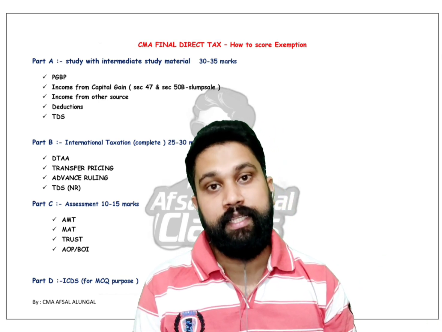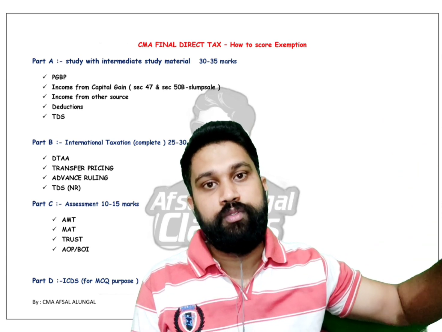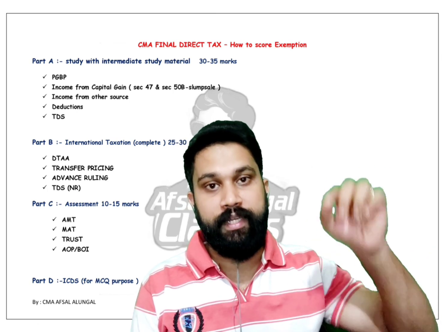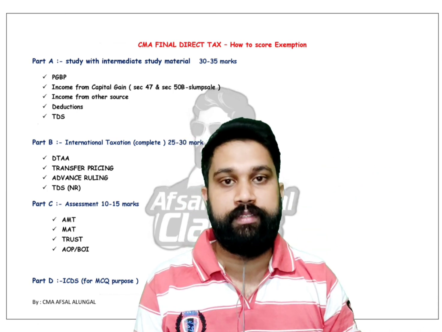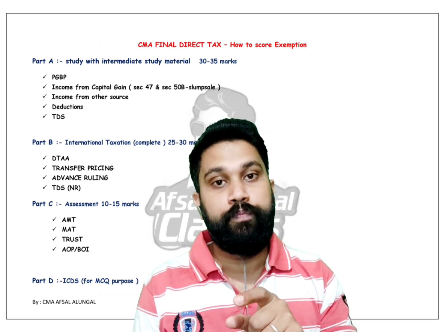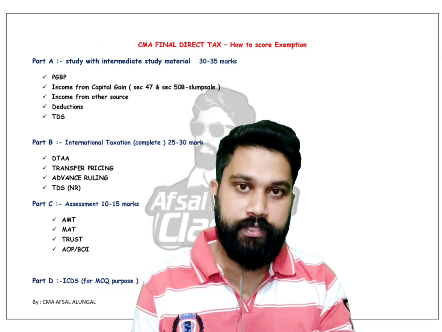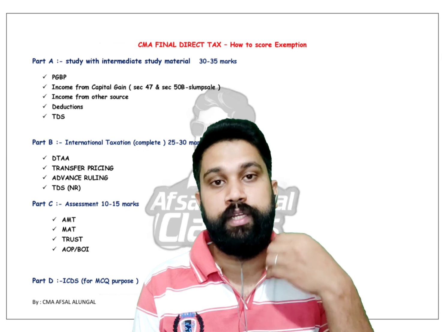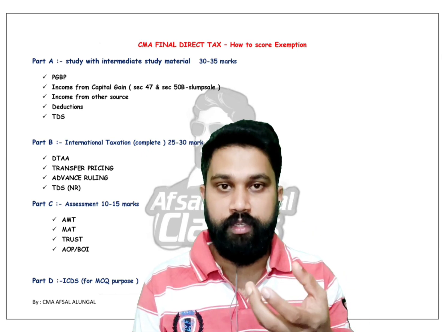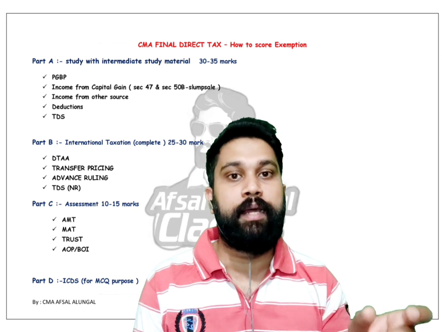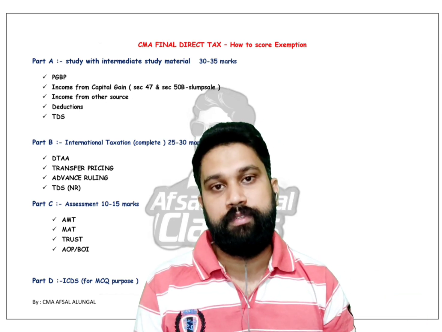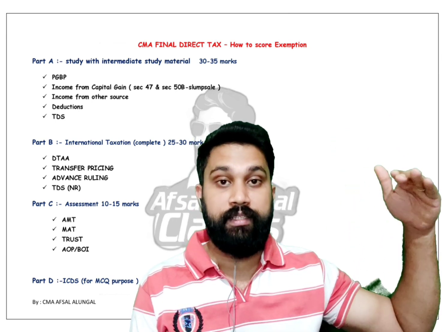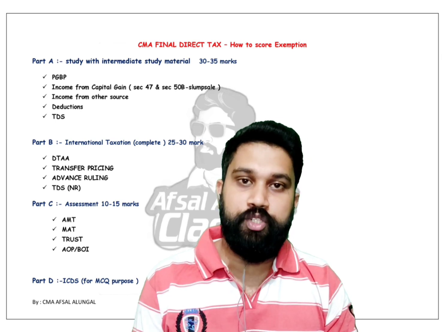After that there are a lot of chapters. After completing Part C, you should study ICDS, the names of the ICDS and the provisions of ICDS, because in MCQ we have 10 questions carrying 20 marks. ICDS is an important area where the institute asks MCQs. So you should know the name and number of each ICDS. So while studying this Part A, B, C, D, you will get exemption in Direct Tax.